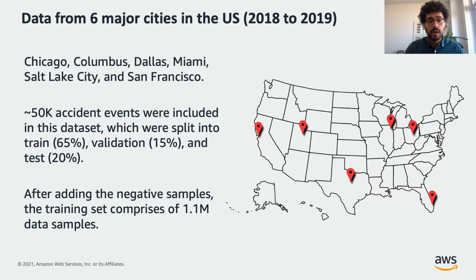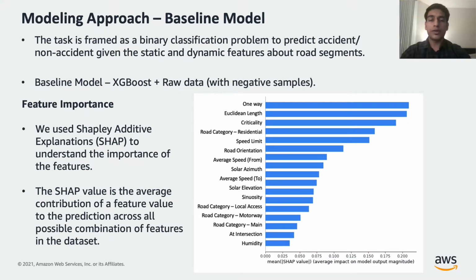The data comes from 6 major cities in the US in the duration of 2018 to 2019. There were around 50K accident events included in this data. We split them into 65% train, 15% validation, and 20% test. After adding the negative samples from the adaptive mechanism we just talked about, the training set comprised 1.1 million data samples. In our modeling approach, the task is framed as a binary classification problem to predict accident or non-accident scenarios given the static and dynamic features about a road segment.